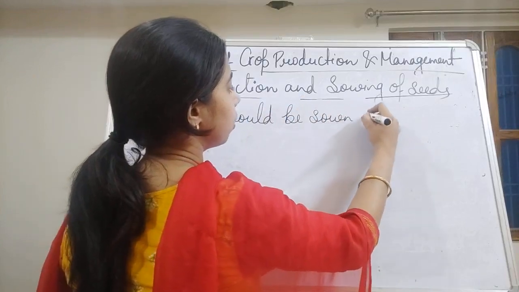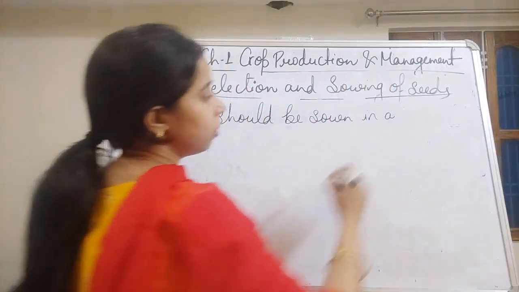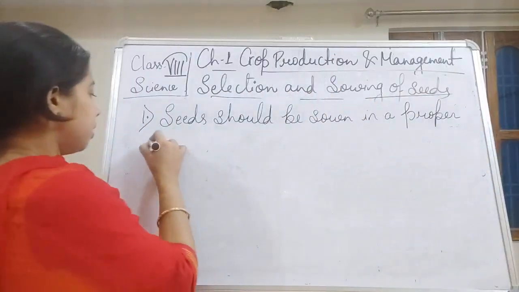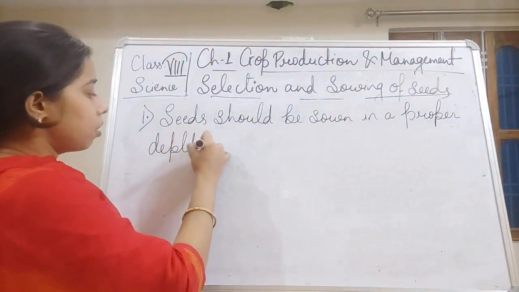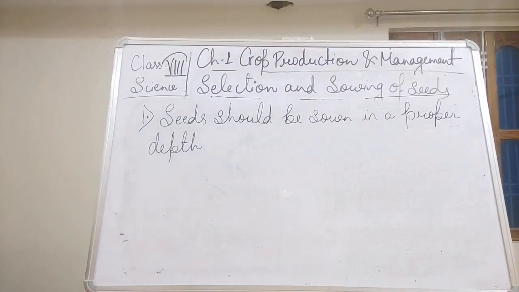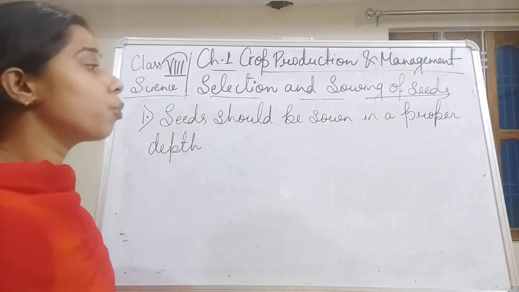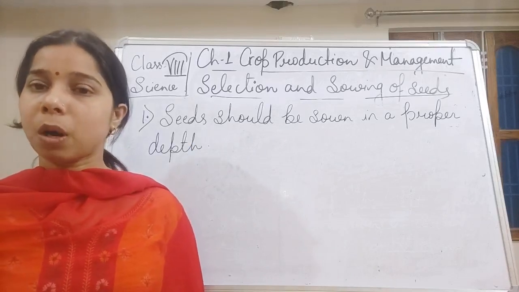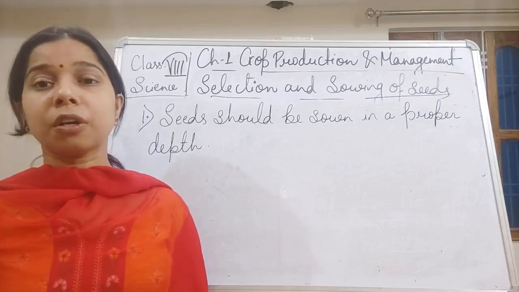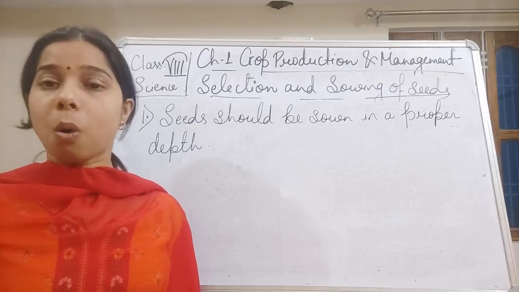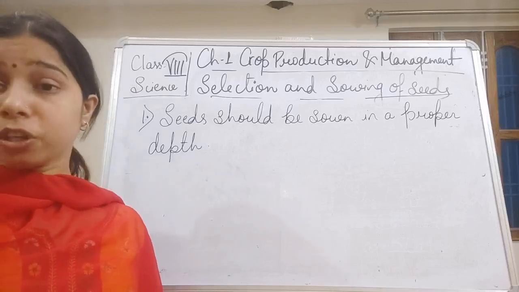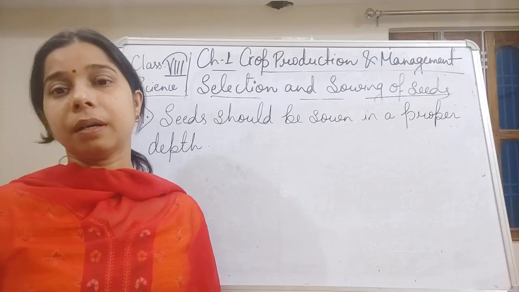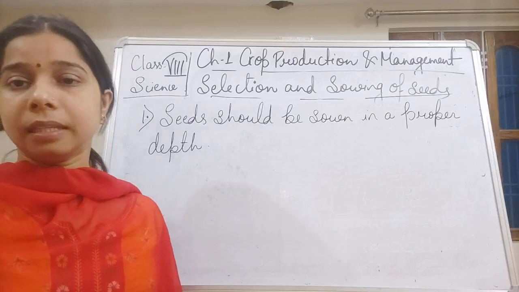And the reason for sowing at a proper depth is that whenever we sow at a proper depth, a sufficient amount of air, water, and moisture will be received by the seed itself.